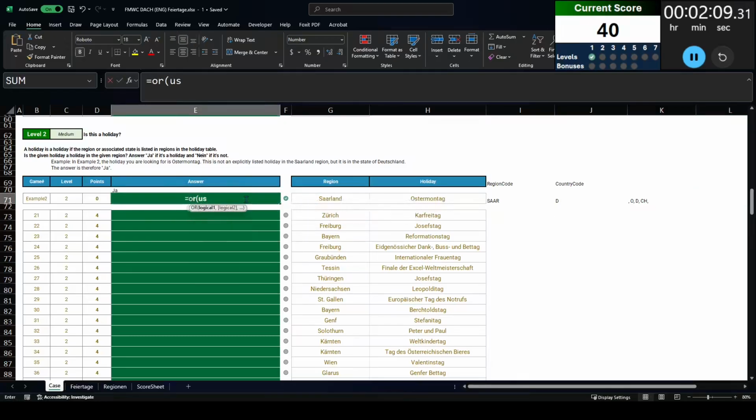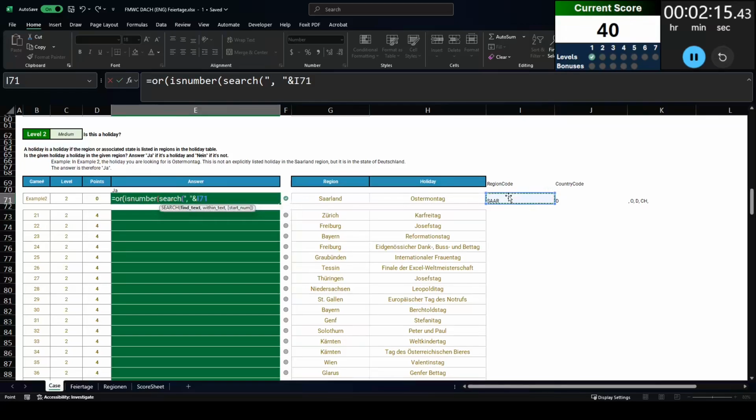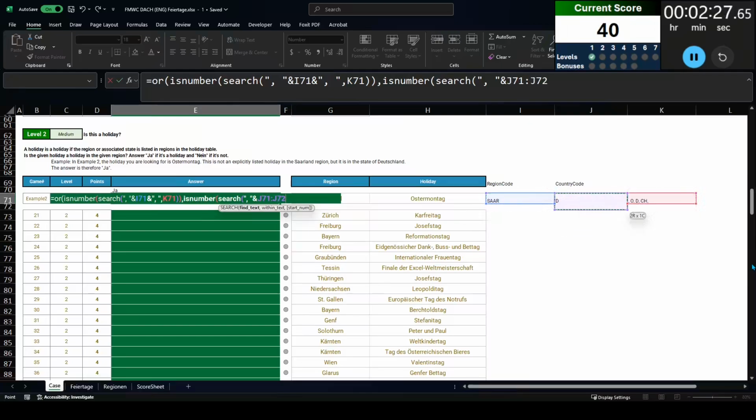What this does is prevent a chance of looking for a region code which is part of another region code, which doesn't actually refer to that region. So to do this, I'm going to create an OR function, which is saying if this region code is in that list of regions or the country code is in that list of regions, return true.